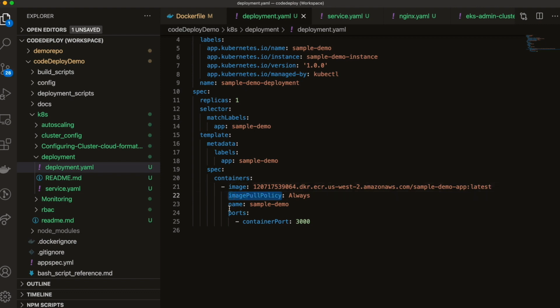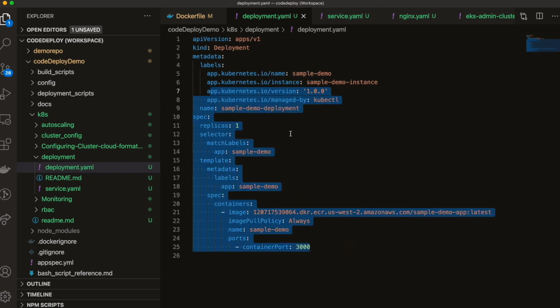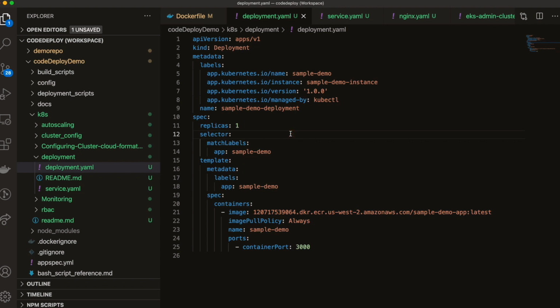In the image pull policy, the name is sample demo. You can put the name as you want. Make sure to match the labels. Okay, name, container port, it should run on port 3000. The template you have used will just match with the containers. And in spec, you will see it's all normal, like any normal Kubernetes deployment spec. It looks the same, right?